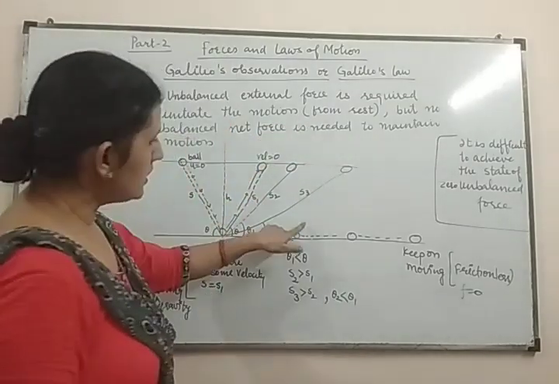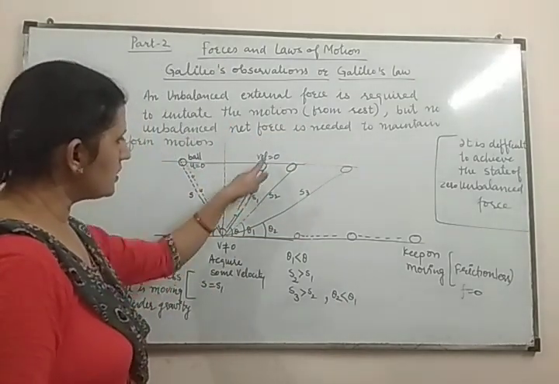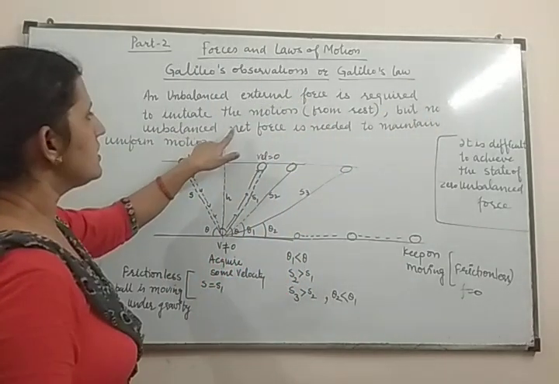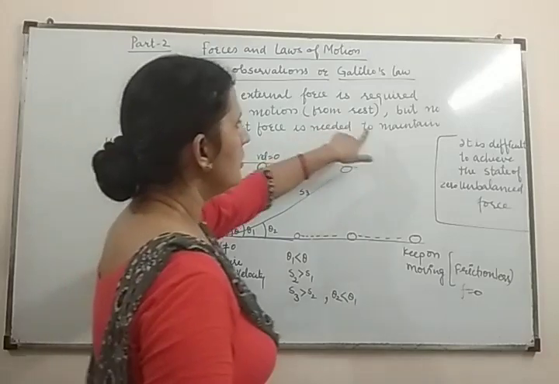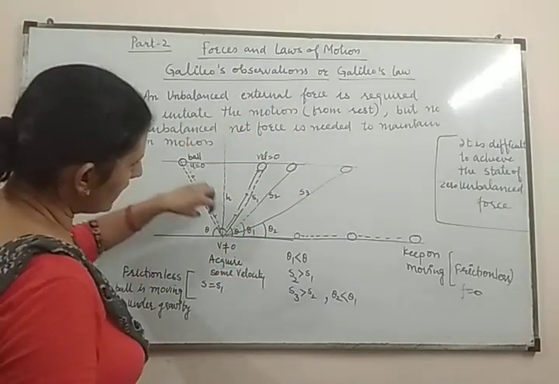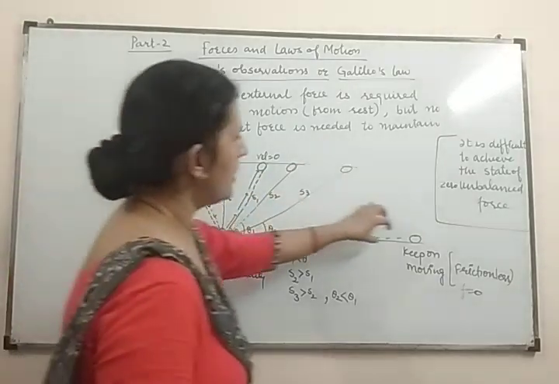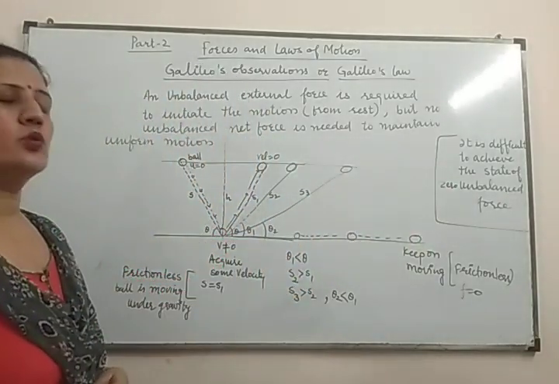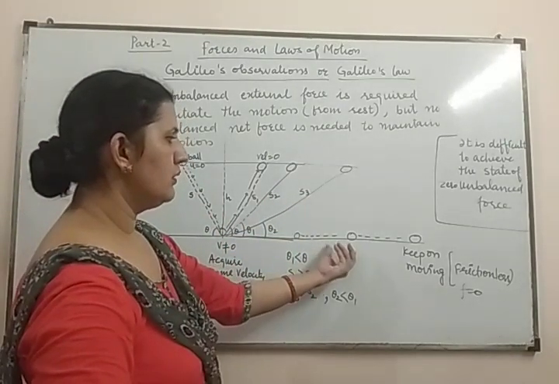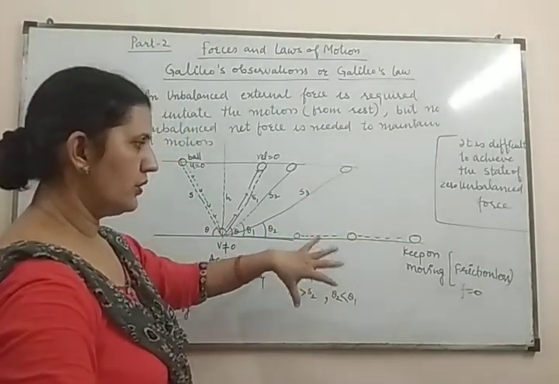And if you consider this concept, the ball was moving but no unbalanced force is needed to maintain the uniform motion. If the object is actually moving, then no unbalanced force is required to keep it moving, and it can stop only when some force is acting on it.